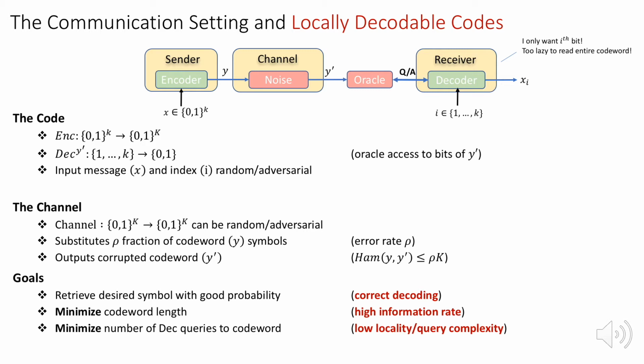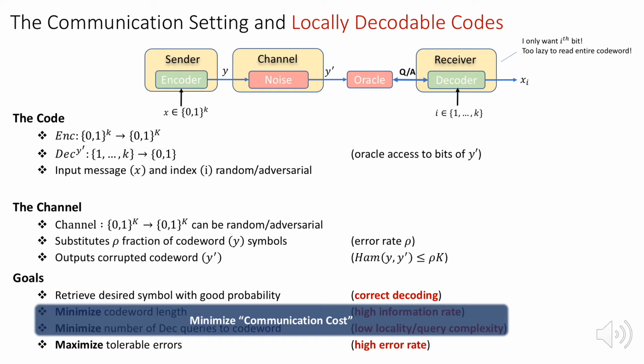And so, high locality means a high number of queries, which is undesirable. Finally, we want to maximize the number of errors that our code can tolerate. Taking a step back, all these are saying is that we want correct decoding while minimizing communication cost and maximizing communication robustness.